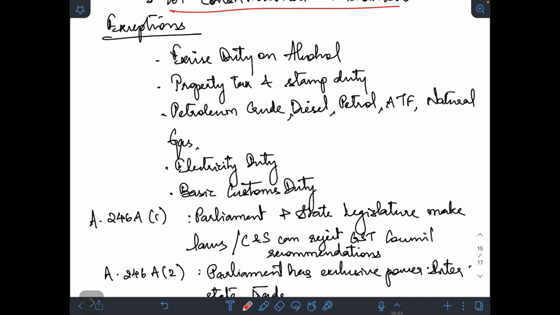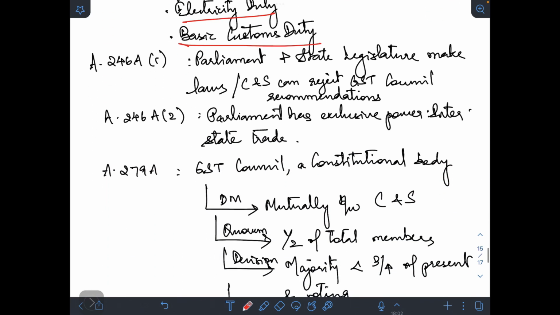Now, what are the exceptions? What do not come under GST? Alcohol, property tax and stamp duty, petroleum crude, diesel, petrol, aviation turbine fuel, natural gas, electricity duty, and basic customs duty do not come under GST. Clear, people?